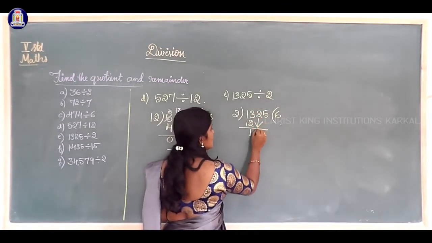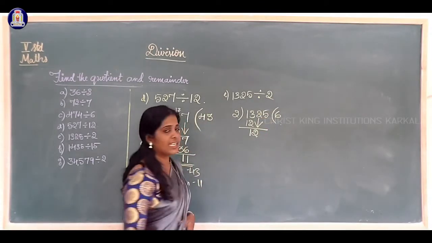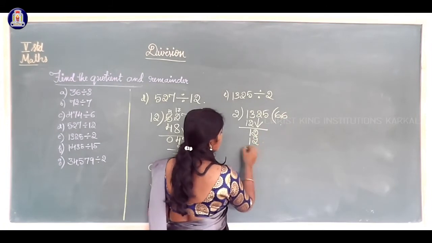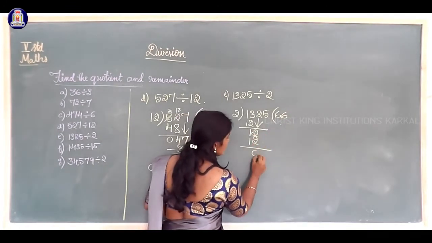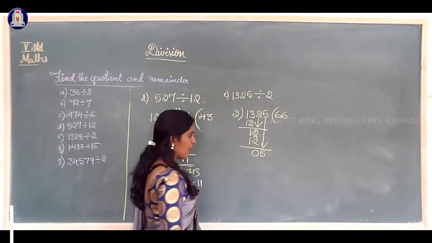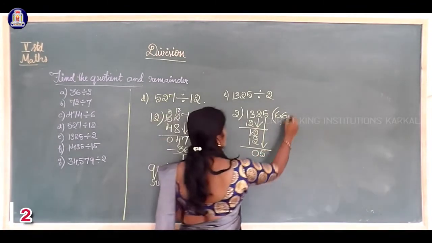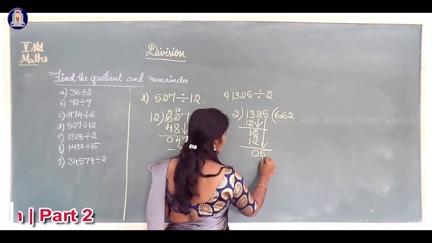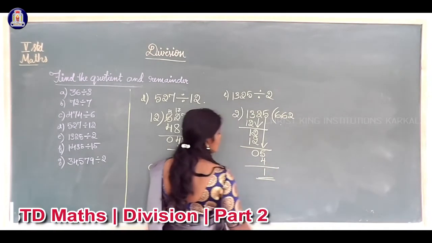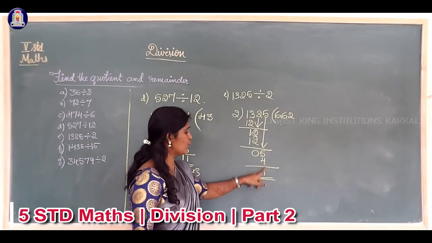Again 1 is not there. So at the next place I will take another digit, that is 12. Again 2 sixes are 12. Now 12 minus 12, 0. Then 5 I will take to the next place. 2 how much are 5? 2 twos are 4. 5 minus 4 is equal to 1.